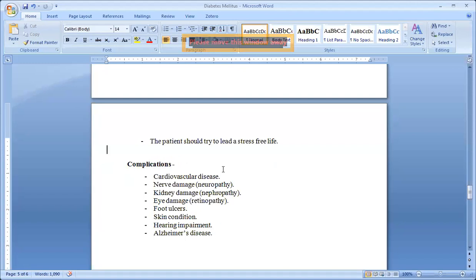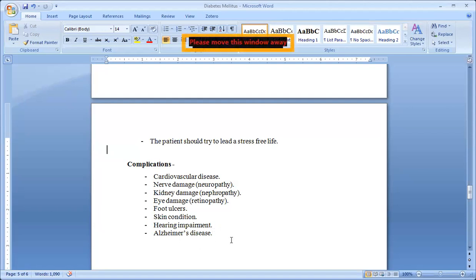So what are the complications? Cardiovascular diseases, that is hypertension, isn't it? If you do not treat diabetes, there are more chances of secondary diseases. Which are those? Cardiovascular disease, nerve damage, that is neuropathy, kidney damage, nephropathy, eye damage, retinopathy, foot ulcers, skin condition damages, hearing impairment.